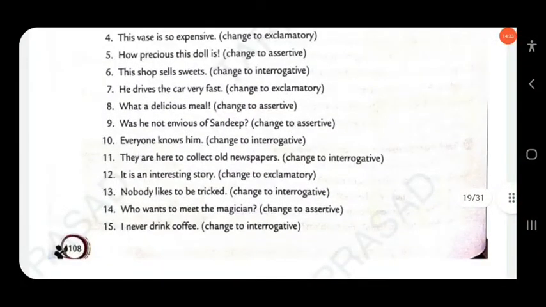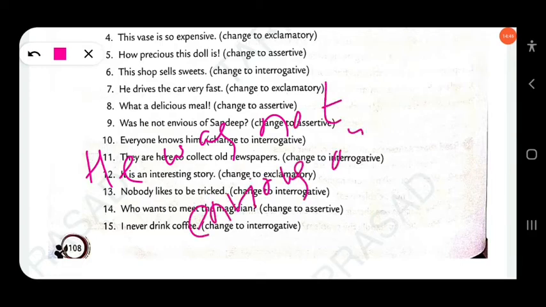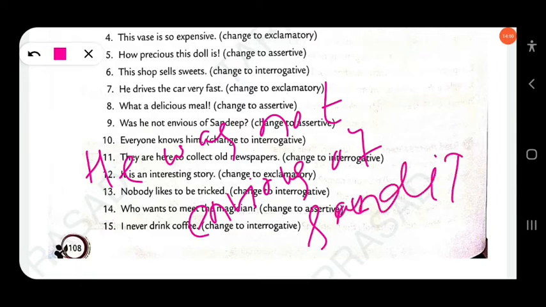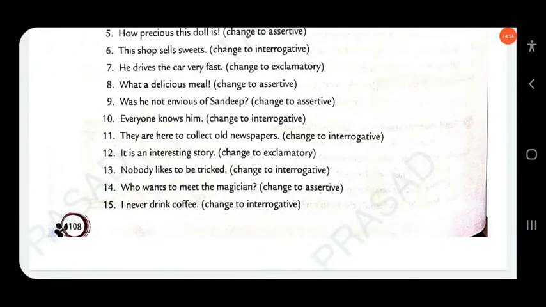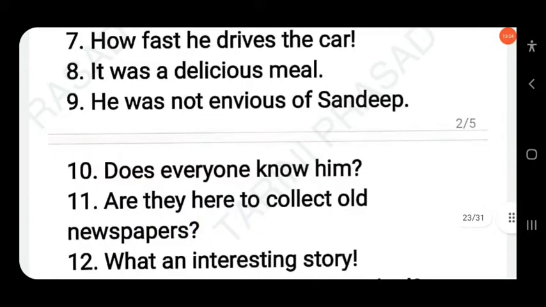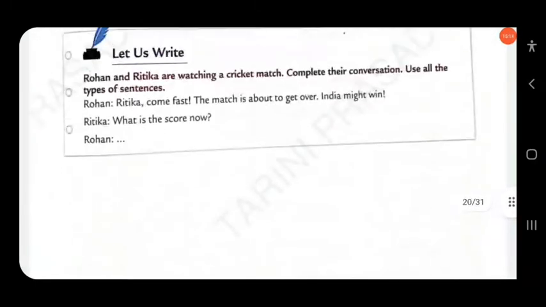Then next, was he not envious of Sandeep? So you have to change into assertive. Okay, so he was not envious of Sandeep. Okay. Then next, everyone knows him. Change into interrogative. Does everyone know him?